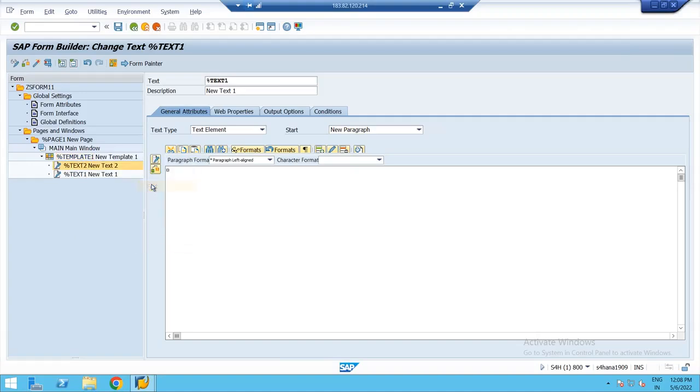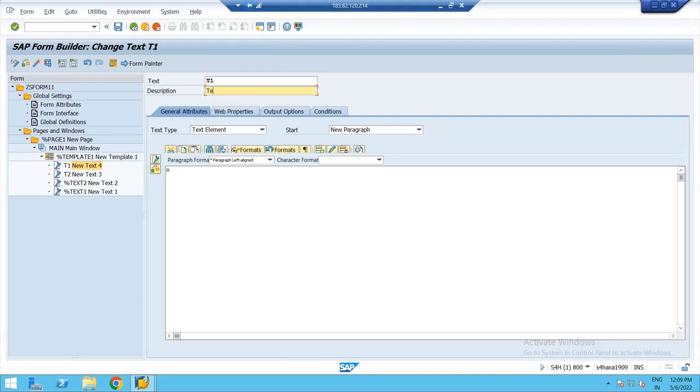This is text 2. This again, I'll right click on the template. I'll say create text. So under template, I'm creating 4 text objects to display the content. If you want, you rename this. This text 4, I'll rename it as T1 just for convenience. I'm renaming it to T1. This I'll say T2. Okay, if you want to change the descriptions also, you change it.